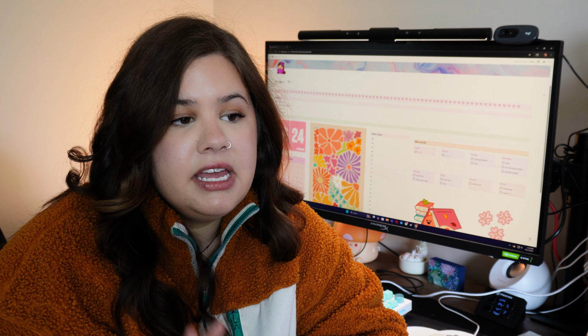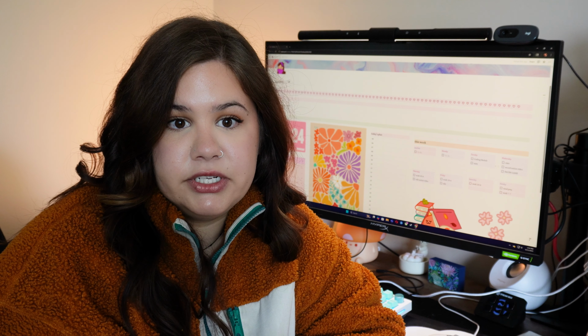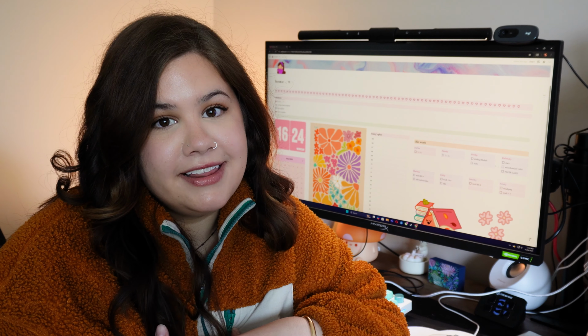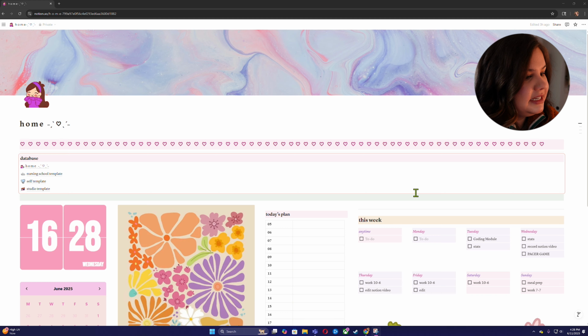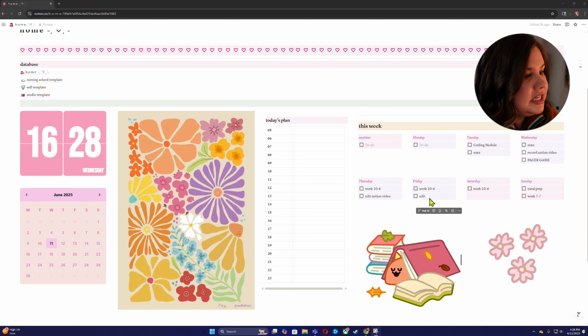It's super fun. It's very, very customizable, which I love because school is not the most fun. So let's go ahead and walk through my Notion. When you first go to my Notion, you can see it's very colorful, very pink, very girly. That's how I like things. It's just fun and it's my personality, and your Notion should describe your personality. Although my cover page, my home template, is very colorful, it is honestly pretty basic. I like to keep it very structured so I know where I'm going and what I need to do.